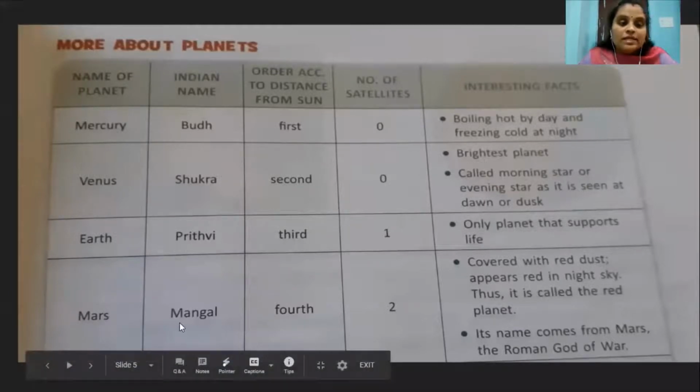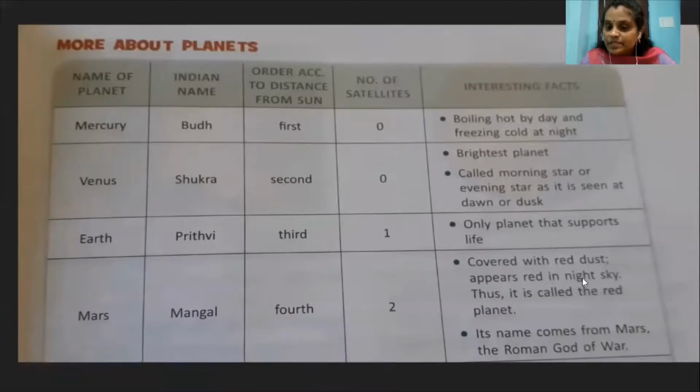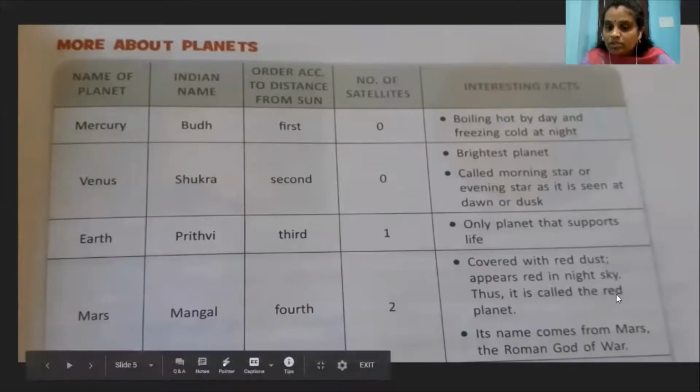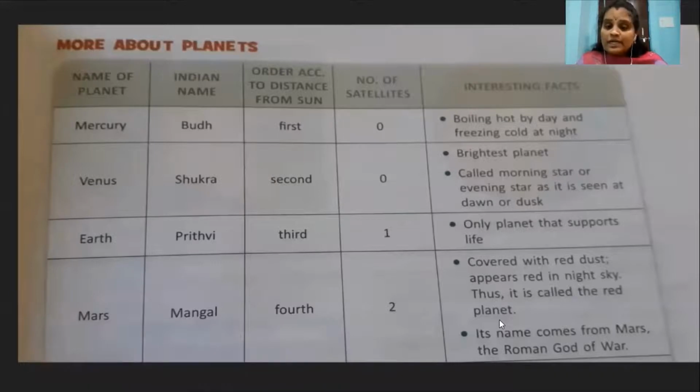Mars. Its Indian name Mangal. It is the fourth planet and it has 2 satellites. Covered with red dust, appears red in night sky, thus it is called the red planet. Here, do you know this planet Mars is covered with red dust? That's why it appears red in the night sky. So, it is the reason why we call Mars the red planet.